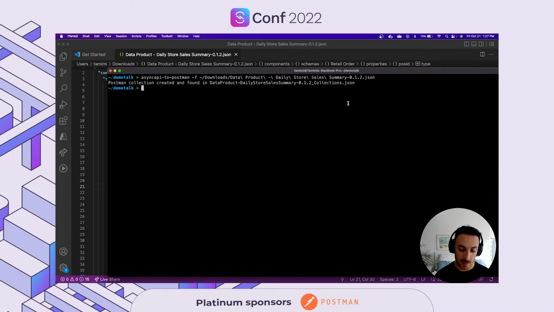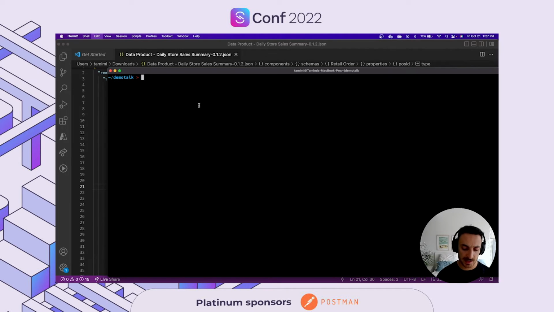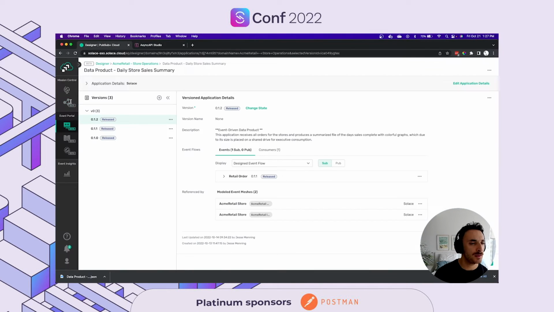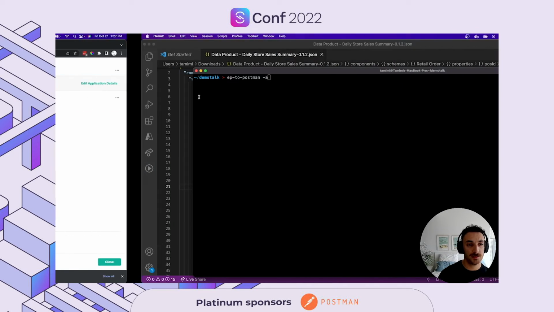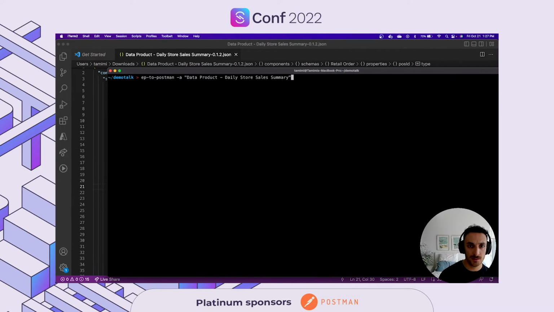I can also show you that we have an Event Portal to Postman converter that takes in an application. So I'm going to run the help over here. All right, so it takes in the application that we want. What is the application that we want? It is the daily product stores, and it takes in the application version.